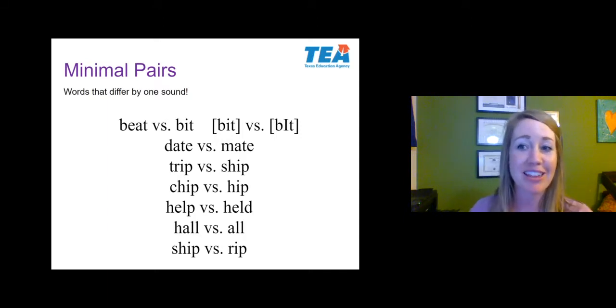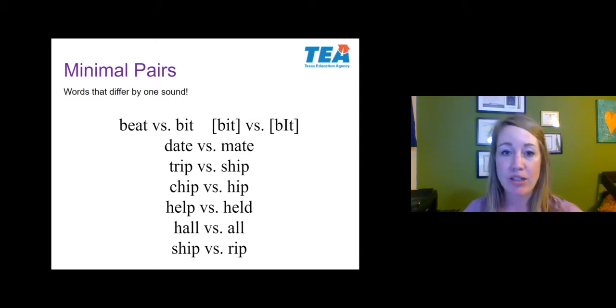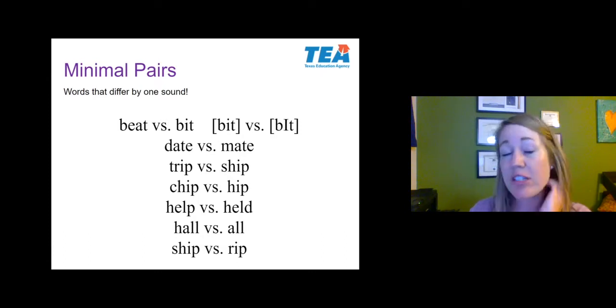Not only because I've got that TEA symbol in the corner, which means I've seen it on practice exams, and I know you might get asked a question on this on the TEA exams, but also because there's real application to it in terms of working with your students and their pronunciation. So in order to identify minimal pairs and looking at this list, the first thing I want you to do is this.